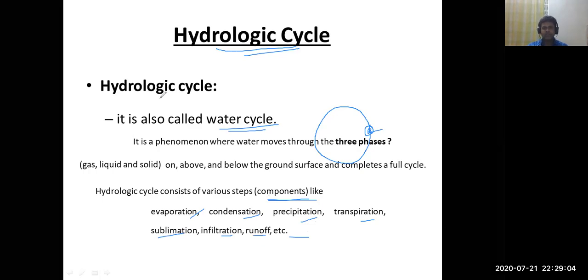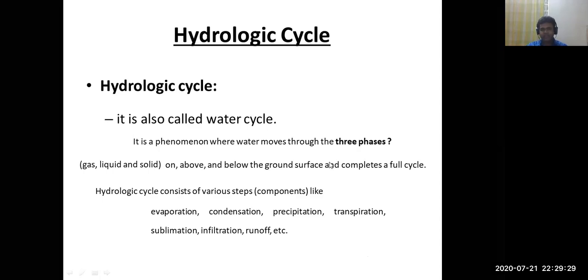For the time being, just understand the hydrologic cycle. It is also called the water cycle, and in it movement of water in the three phases, gas, liquid and solid, occurs on, above and below the ground surface, and it completes a full cycle.